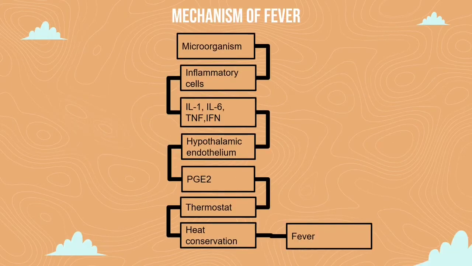So the mechanism of fever involves microorganisms which will induce inflammatory cells such as monocytes and macrophages. These inflammatory cells will produce the pyrogenic cytokines such as interleukin-1, interleukin-6, tumor necrosis factor, and interferon. This will cause the hypothalamic endothelium to produce prostaglandin E2. Therefore, prostaglandin E2 will raise the thermostatic set point in the thalamus. So the body will try to conserve heat by vasoconstriction and shivering, and this will lead to fever.